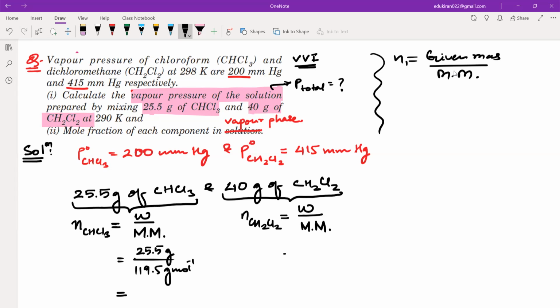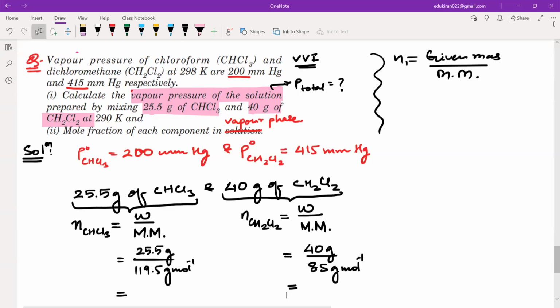Next is the number of moles of CH2Cl2. The given mass here is 40 grams divided by molar mass for CH2Cl2, which is 71 plus 14, that is 85 grams per mole. So calculate both of these values. I think I remember this must be around 0.47 or 0.48 for n of CH2Cl2. Please calculate and send me in the chat. When you are done calculating, send me in the chat.